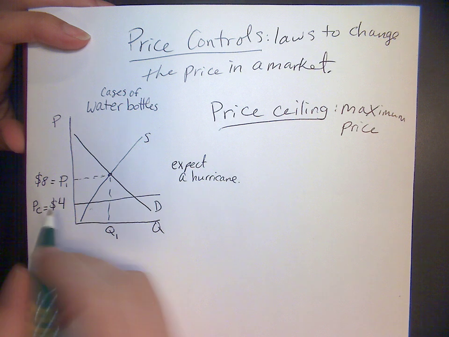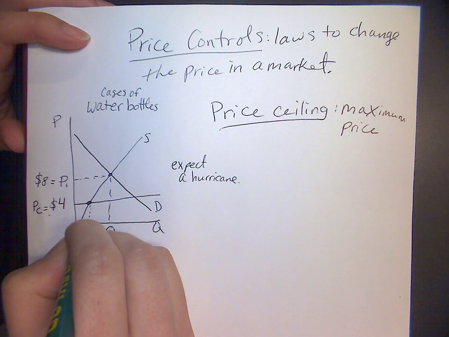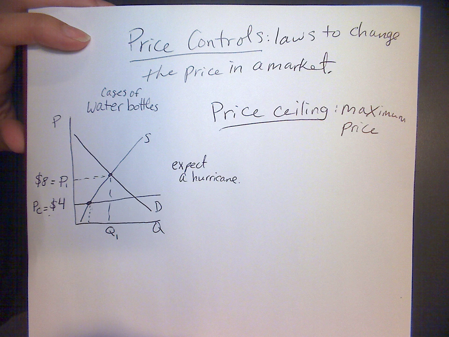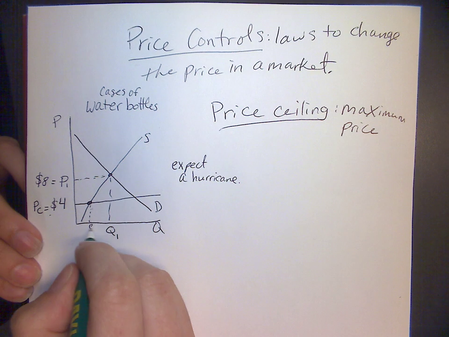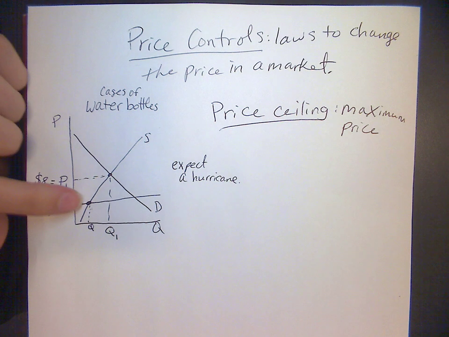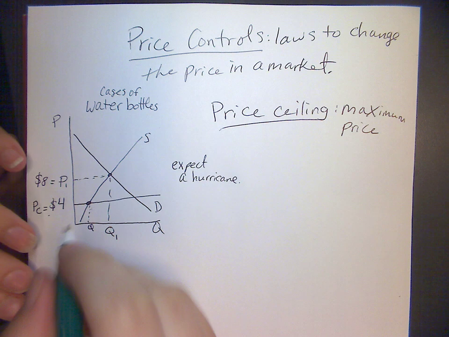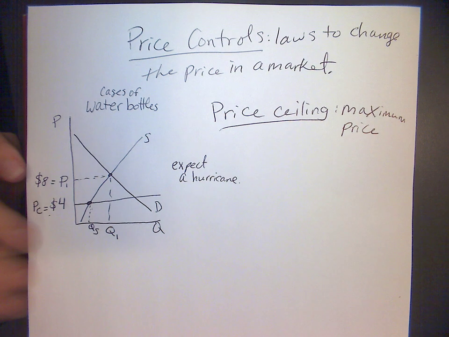So let's look at this. Where $4 hits the supply curve, we drop that down, and we get quantity something. Okay, so everybody think, which quantity do we get from where the price hits the supply curve and we take it down? Go ahead and type it in the chat. Don't send it yet. I'll tell you when to send it. Okay, good. It is quantity supplied.